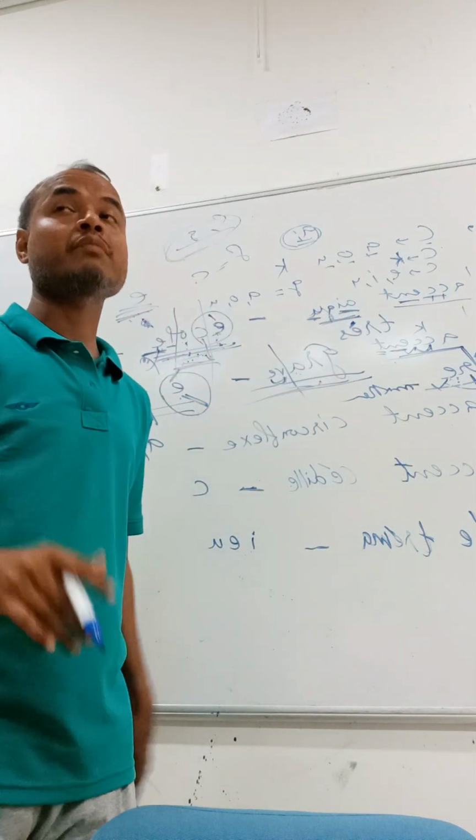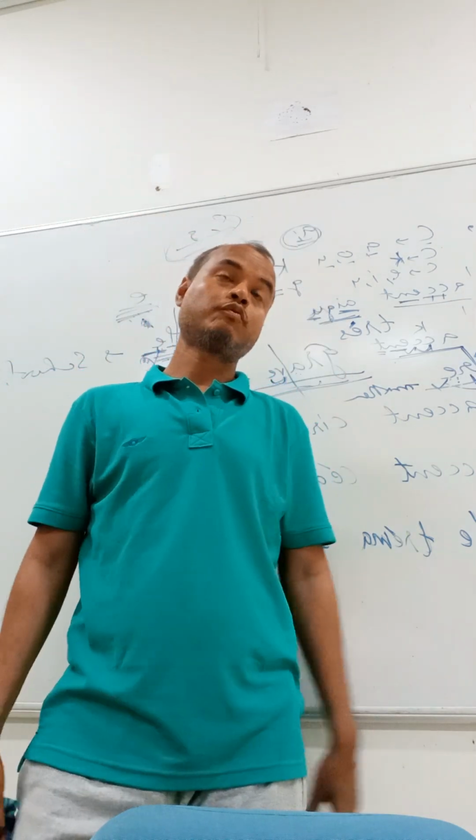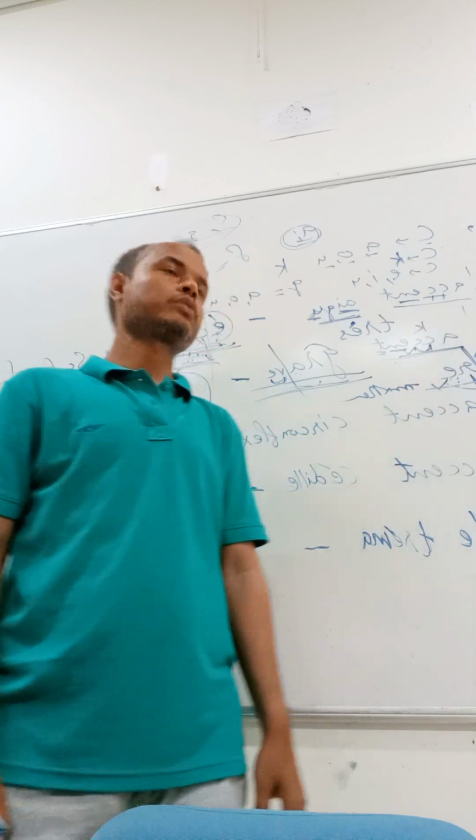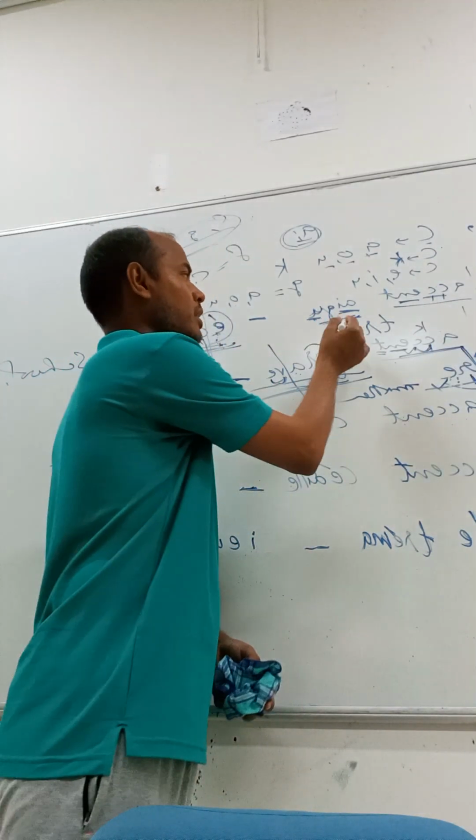Because in every syllable there must be presence of a vowel sound. Vowel will be at its core. Vowel will be at the core of the syllable. Okay, so this is one syllable.